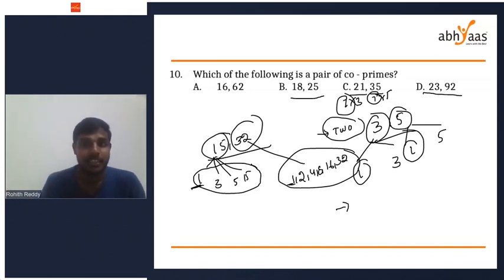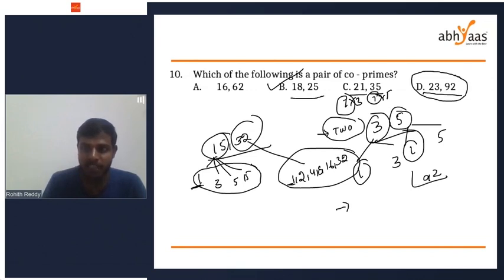23 and 92, they are not co-primes. The answer is option B. Yes. 92 is divisible by 23. 18 and 25 don't have any common factors. But if you see 23 and 92, 92 is divisible by 23. 23 fours are 92. What are the factors of 23? 1 and 23.